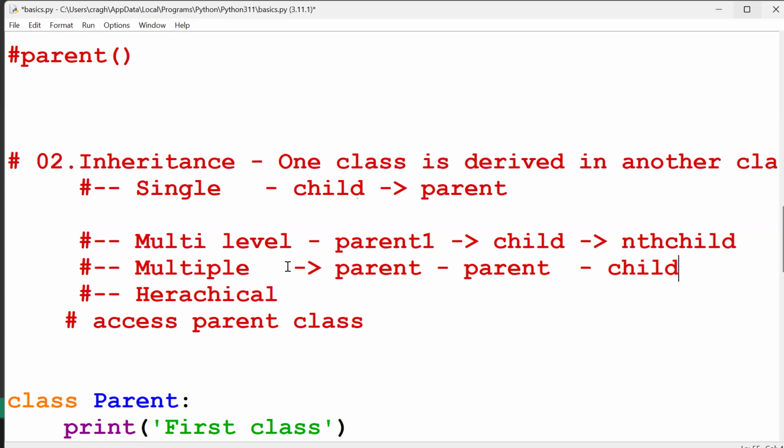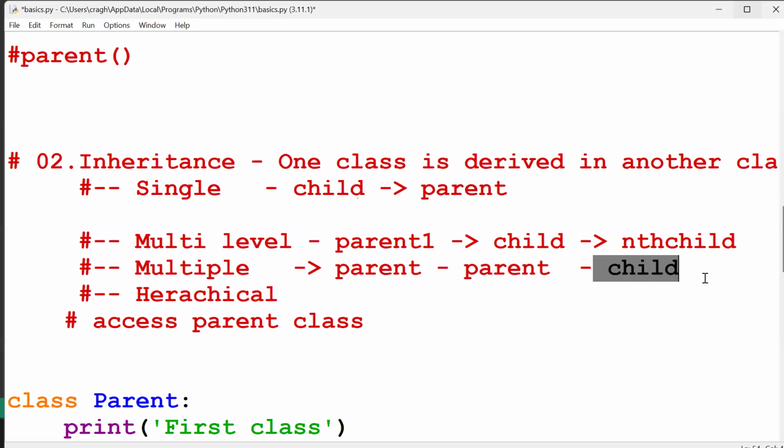Multi-level is different, multiple is different. Multi-level means in a single class you can derive only one class. That is called multi-level. Multiple means in a single class you can derive more than one class, more than one parent class. That is called multiple inheritance. See, we have two or more parent elements now, only one child actually.